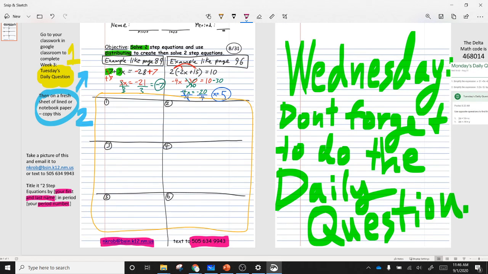A little note about tomorrow. We are going to have daily question. We can't just say no school on Wednesday. We have to do some school. So go ahead and fill out tomorrow's daily question when tomorrow comes around. And then you'll get counted as present. If you don't, you're going to be counted as absent for tomorrow. But just really quick, go in and do your daily question.